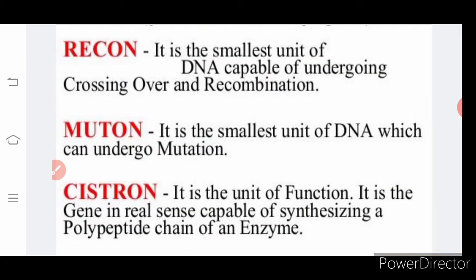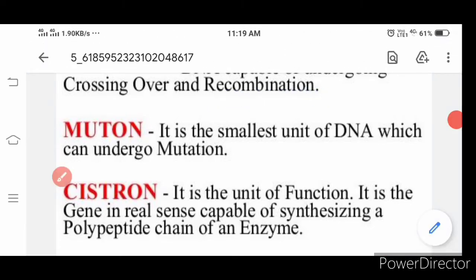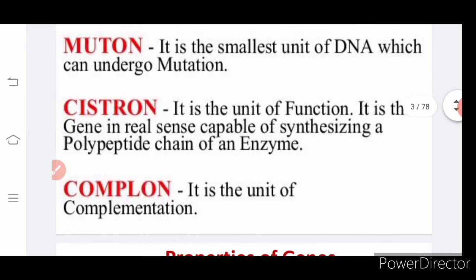Okay, so recon, muton and cistron. What is recon? It is the smallest unit of DNA capable of undergoing recombination. Okay, once it undergoes crossing over, it can undergo recombination. So it is called as unit of recombination. Follow? Recon means unit of recombination. How recombination can occur? Once the chromosome undergo crossing over, recombination can occur. Yes. So muton. So what is muton?